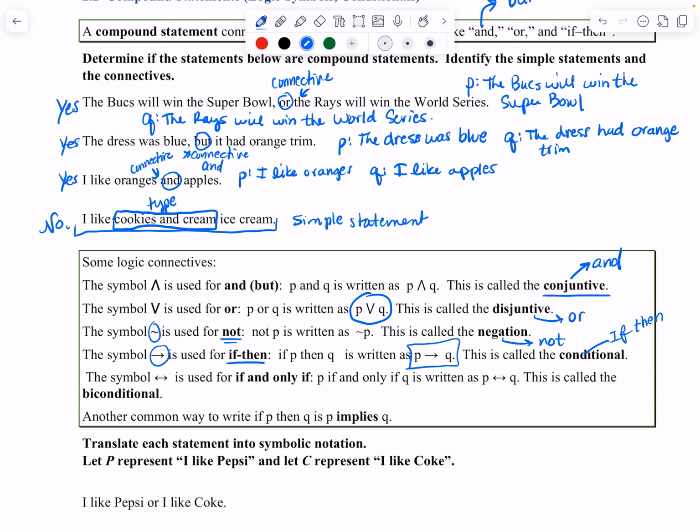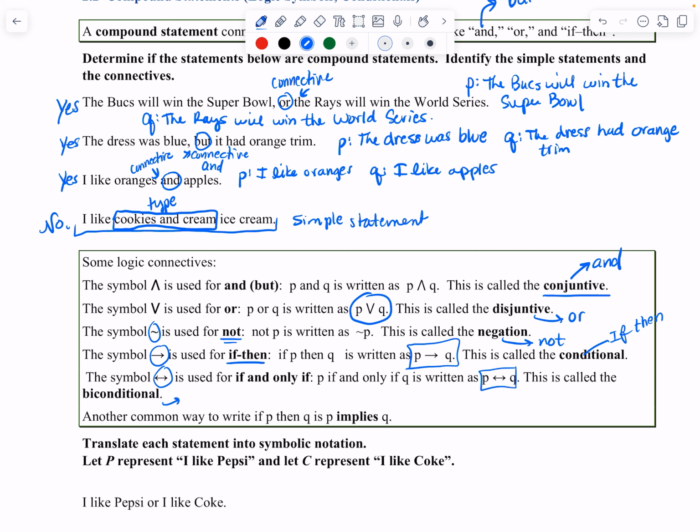And then finally, we have the biconditional, which looks like arrows pointing in both directions. This is used for if and only if. So simple statement P if and only if simple statement Q is written as P double arrow Q. This is called the biconditional.